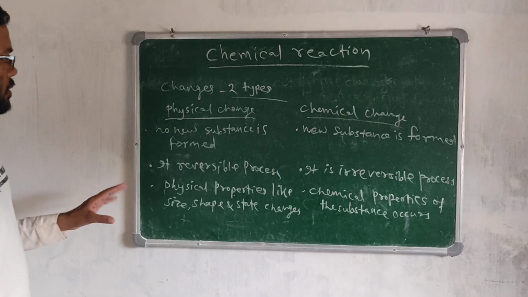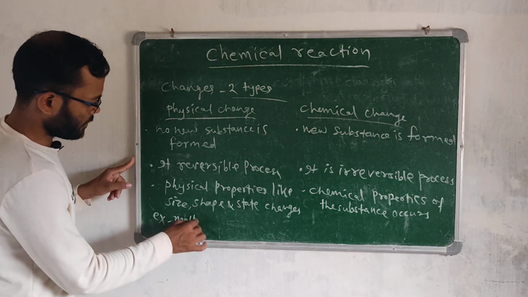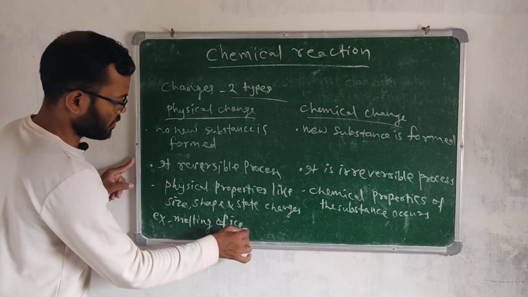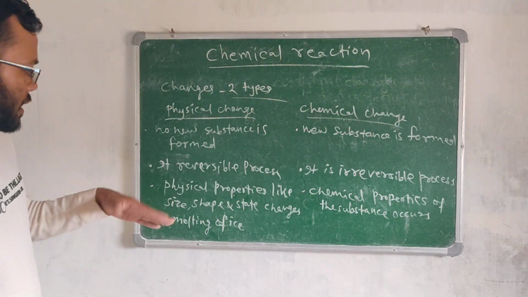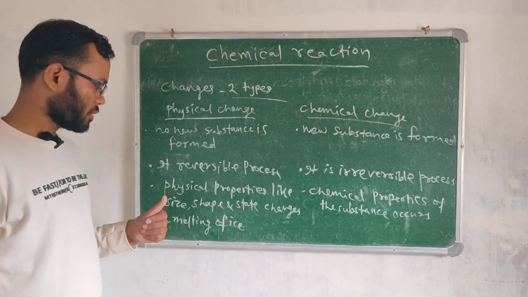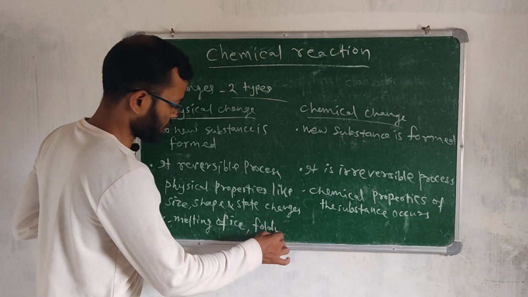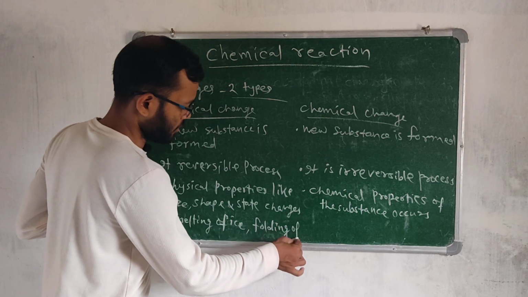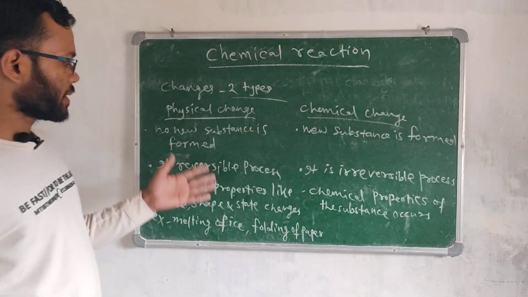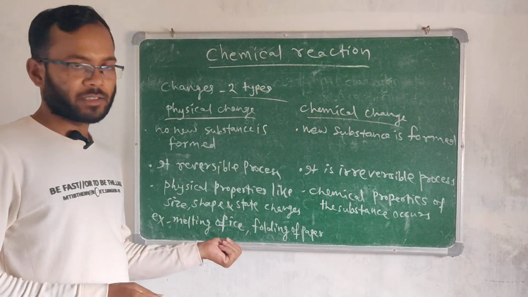So what are the examples? One example is melting of ice. We can melt the ice, then again we can reverse the process. When we keep the water in the fridge, the water changes to ice. So this is reversible. Then folding or tearing of paper. When we fold the paper, it's a physical change. The shape and size change, and we can reverse this process.